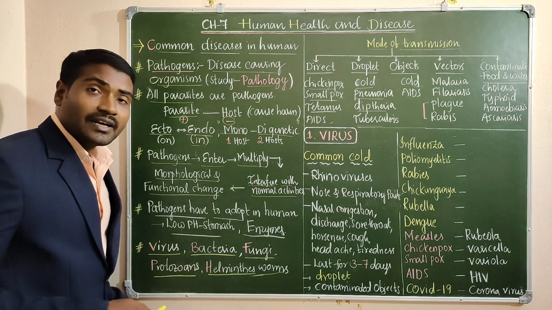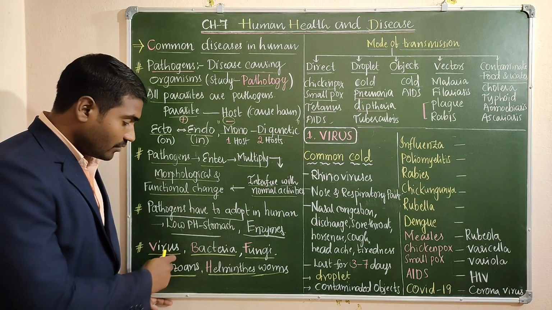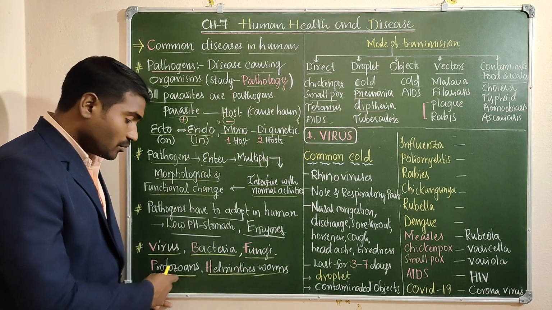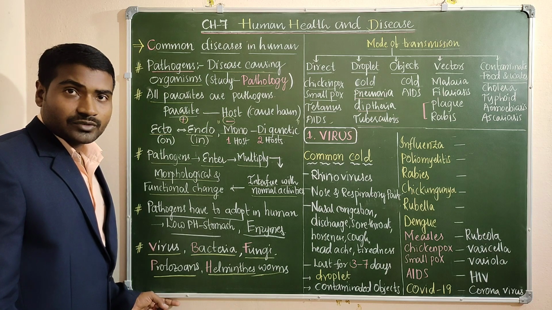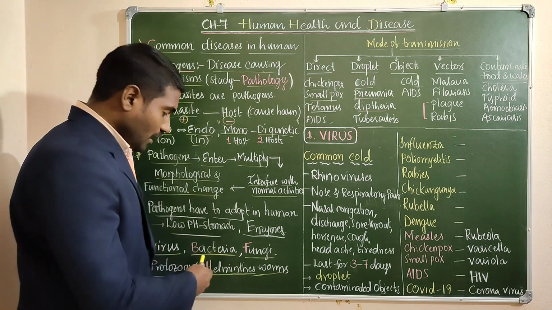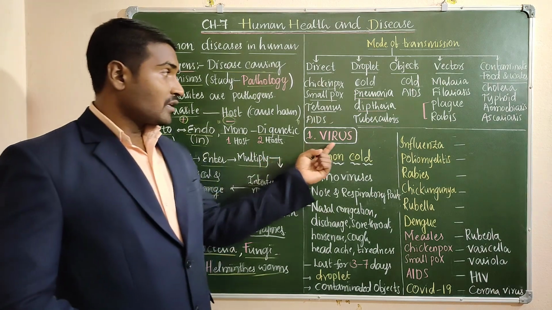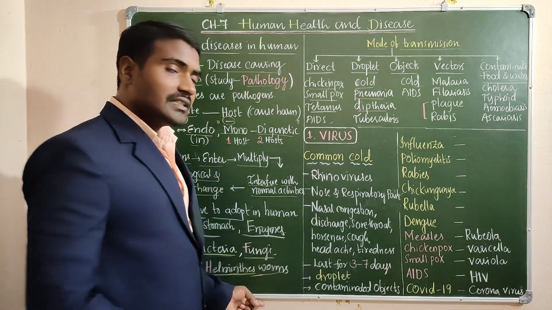Means we get different types of diseases because of different types of pathogens. Broad categories: viral diseases, bacterial diseases, fungal diseases, protozoan diseases and helminth worm diseases. In this class we will complete only viral diseases. The diseases of virus can be categorized here. These all are viral diseases.